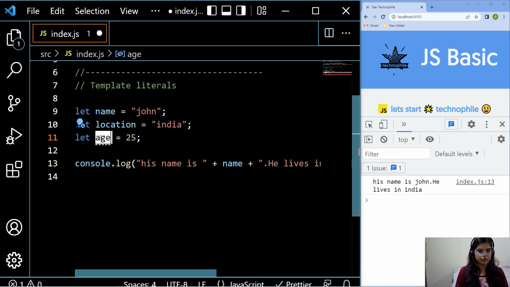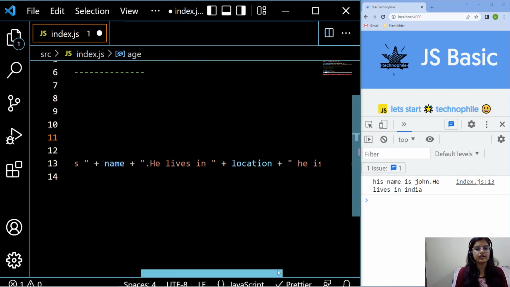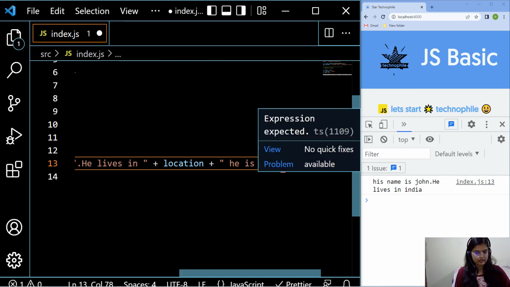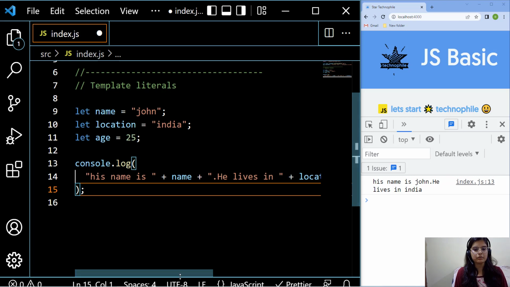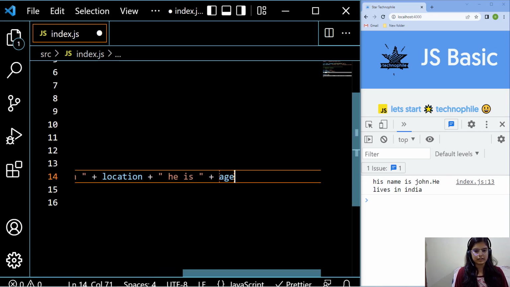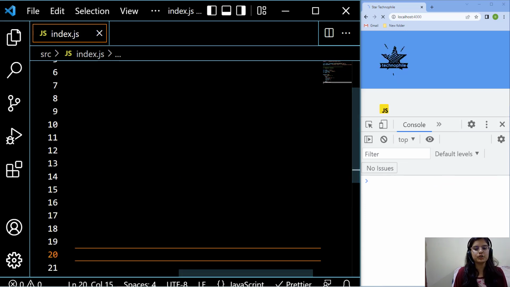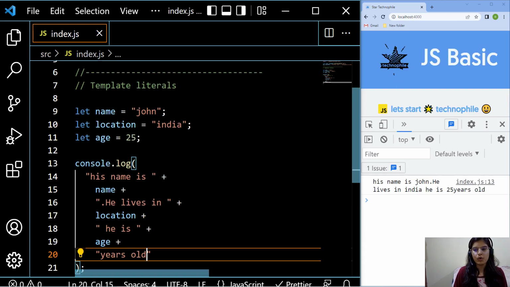Then I'm going to put this as age, Control V, and I'm going to give a whole description in a better way. So I'm going to write "years old", and once I save it, you will see the whole description like that. His name is John, he lives in India, he is 25 years old.